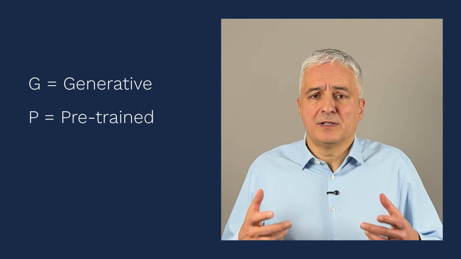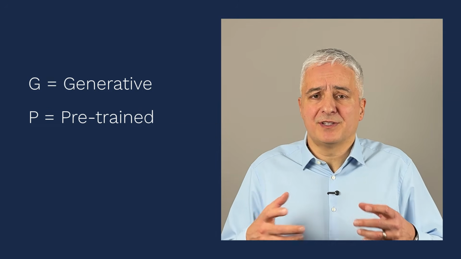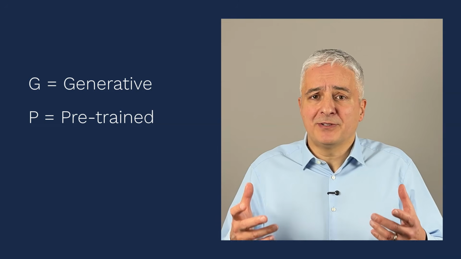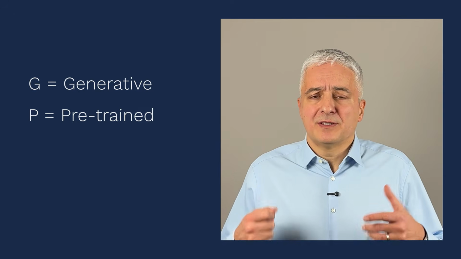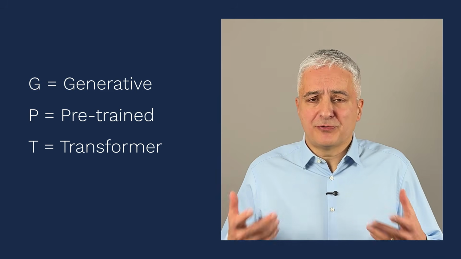This P stands for pre-trained. This means that the GPT actually learns these general language patterns based on a huge amount of data. And this is basically what you hear when people say ChatGPT was trained on a huge amount of websites or books or something like this. This is where all of this data is uploaded to servers, and then they basically learn from all of this knowledge.